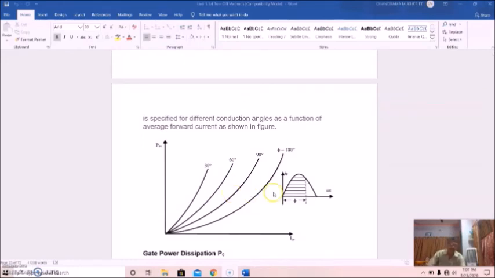The list of these ratings is given. So you must be careful enough in selecting any particular thyristor for any specific purpose, and the different ratings, voltage rating, current rating, power rating, temperature rating, etc. should be taken into consideration.